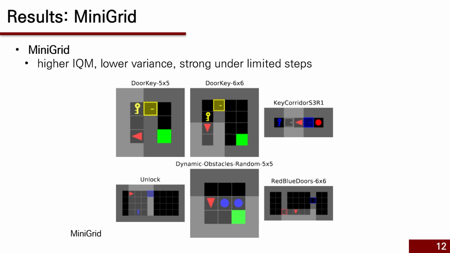Across these tasks, HELM consistently outperforms both baselines. Notably, it beats the LSTM agent trained from scratch by a large margin, especially when the number of environment steps is limited. It also shows less variance across random seeds, highlighting its training stability.